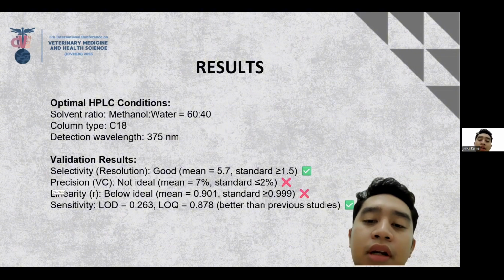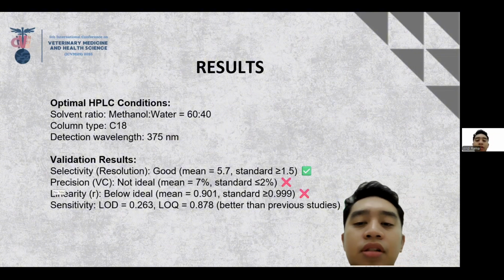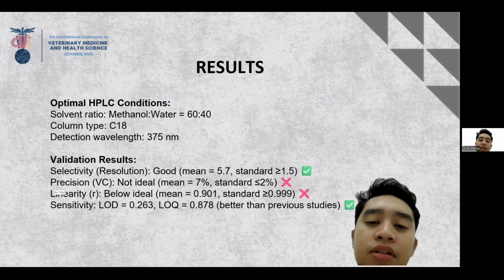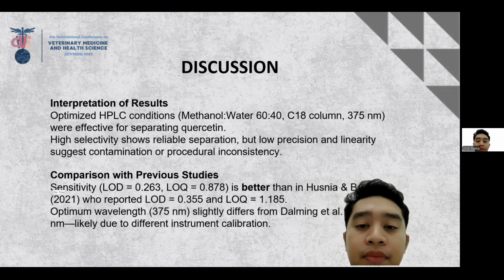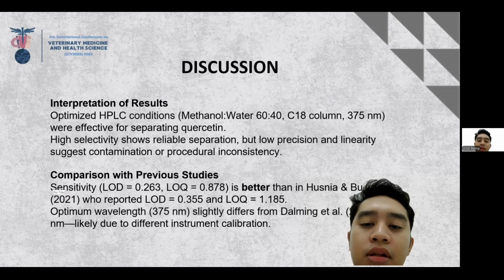This weakness was likely due to contamination and procedural inconsistency, especially at higher concentrations like 3 ppm or 4 ppm.